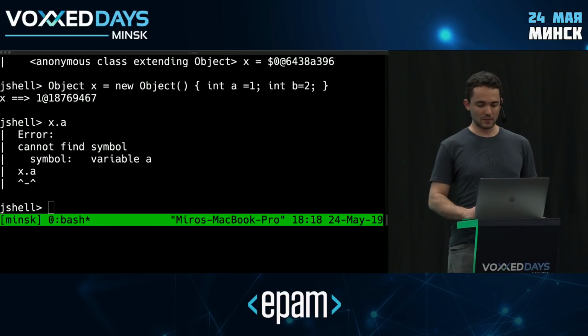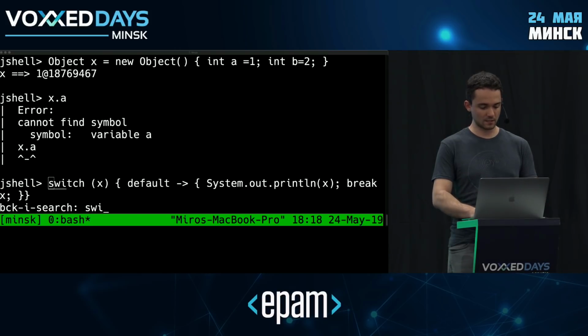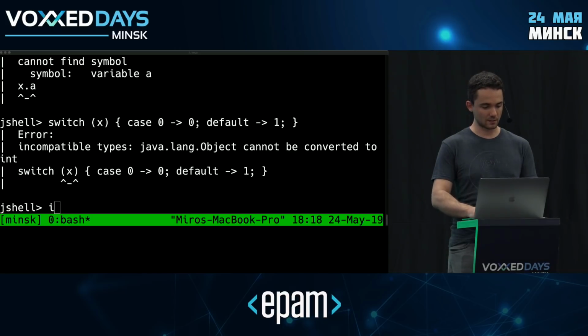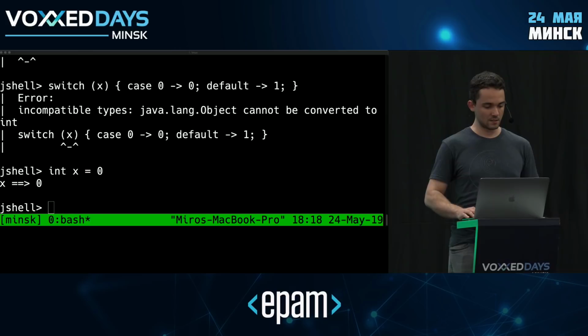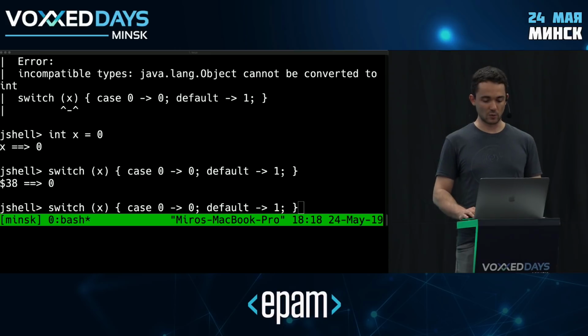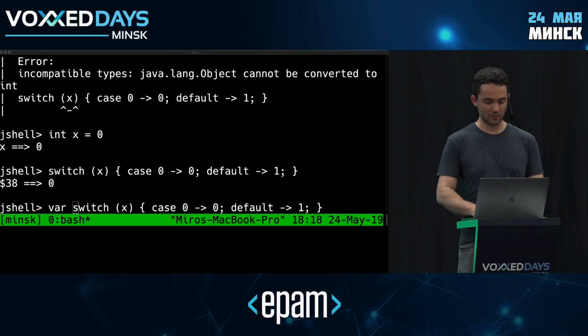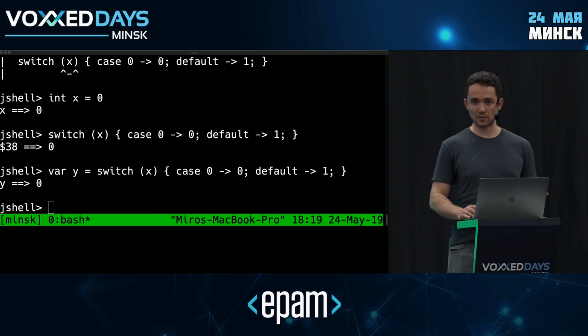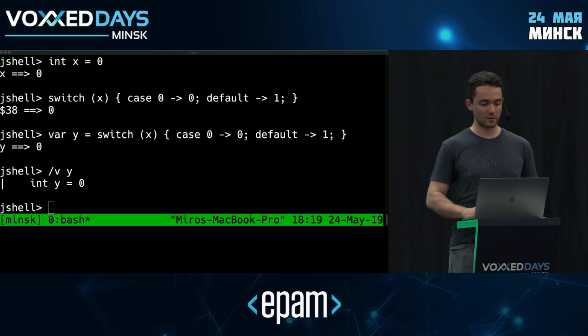I'm going to show one final thing here, just to tie it back to switch expressions that we've seen before. So let me just find my switch from before. Maybe a simpler one, maybe something like this. Oh, and I need to reinitialize my variable. It's a different type now. So this is my switch, right? And we know that it's an expression. We know that it returns a value. So naturally, I can use it in combination with type inference, and I can do something like this, right? And this, of course, works. If we take a look at this variable, it's actually inferred as an integer. So nothing too surprising here.